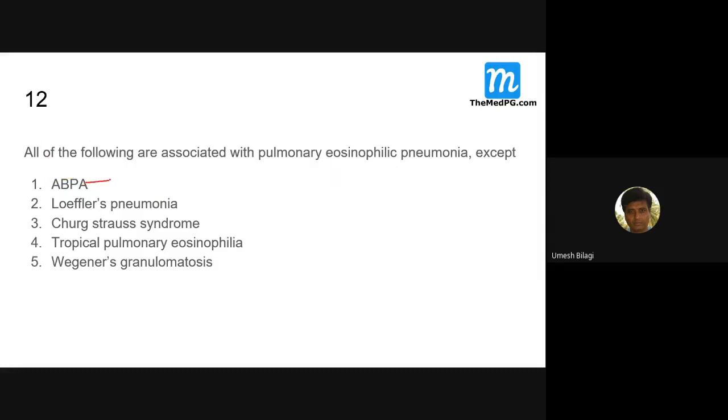This presents most like asthma only. In fact, you are supposed to evaluate an asthma patient for this if he is refractory to treatment. ABPA will have eosinophilia. Usually asthma will not have eosinophilia, whereas asthma with eosinophilia will be there. ABPA is one type of it. What is Loeffler pneumonia?